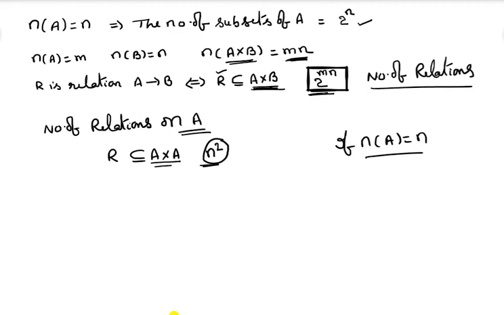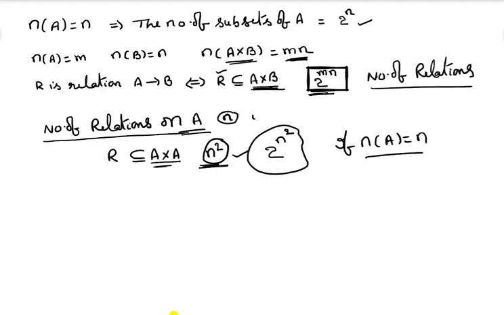So A cross A has n square elements, which means how many subsets are possible? 2 power n square subsets are possible. Every subset is a relation from A to A. That's why the number of relations on a set A containing n elements is 2 to the power of n square. So this is the answer for the number of relations on a set A.